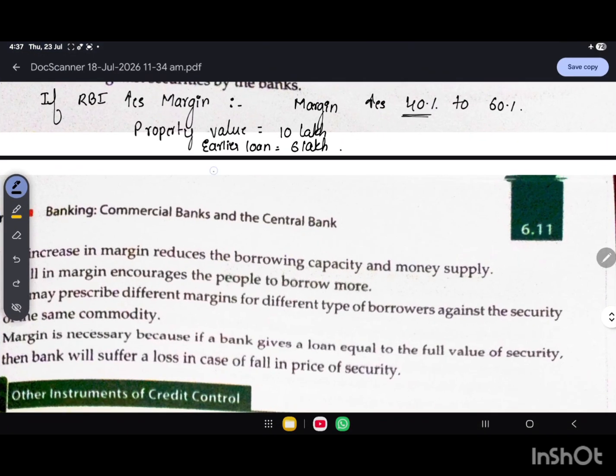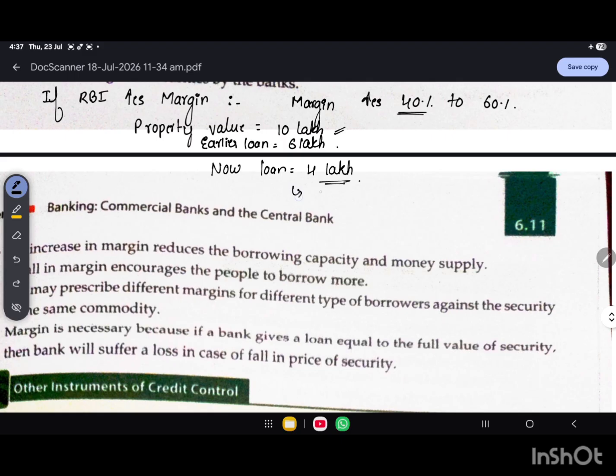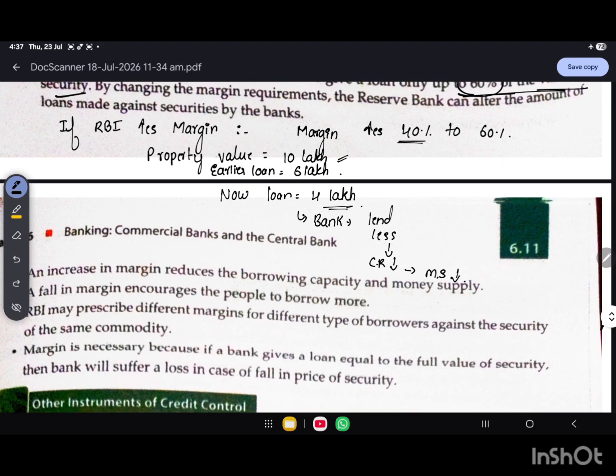But now it's 4 lakh. They get only a 4 lakh loan, even though they are keeping a 10 lakh property as collateral. That means the bank is now lending less. The bank lends very little. Because of this, credit creation decreases and money supply decreases. And the vice versa happens if the RBI decreases the margin.